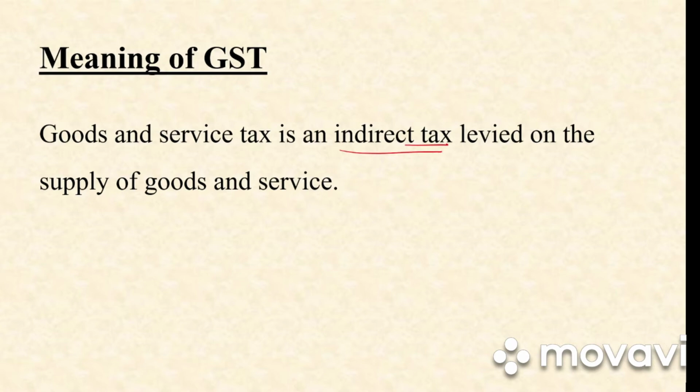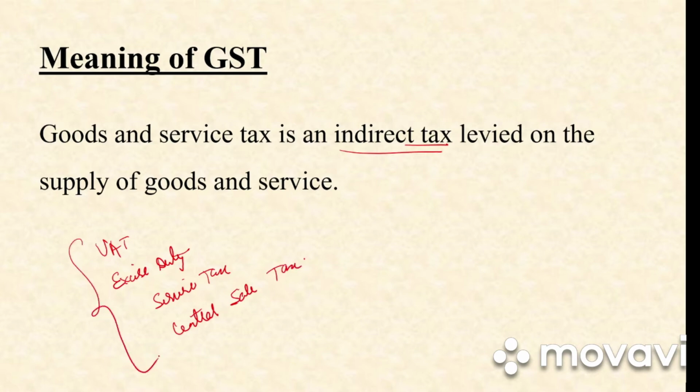So before GST came into existence, there were different taxes like VAT, excise duty, service tax, central sales tax, etc. So the businessman had to pay different kinds of tax, but with GST there is only one single tax. And when did GST come into force? It was on 1st July 2017.